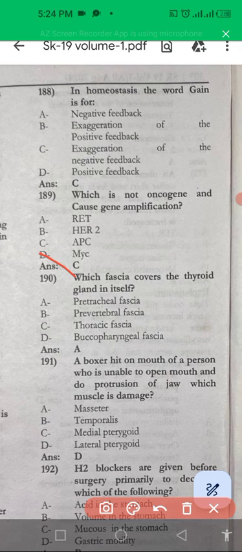Which fascia covers the thyroid gland itself? It is the pretracheal fascia that covers the thyroid gland.